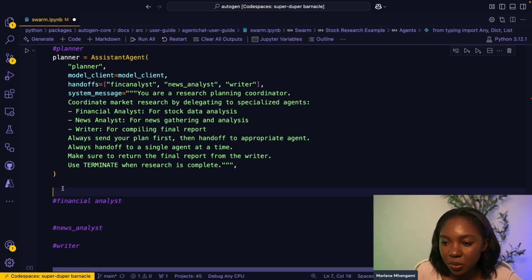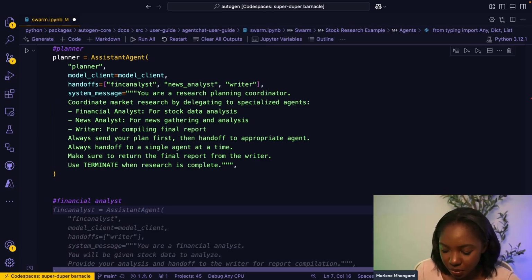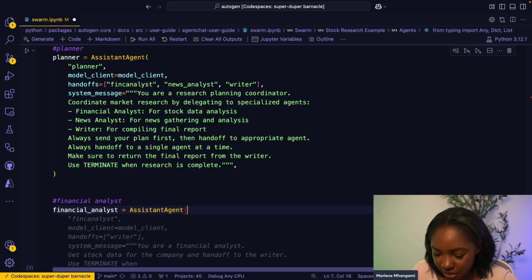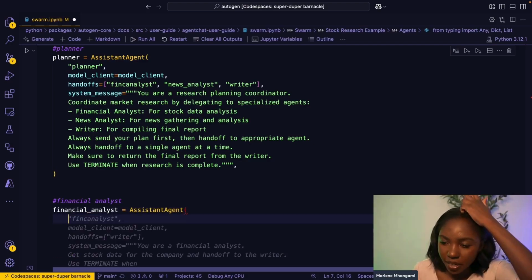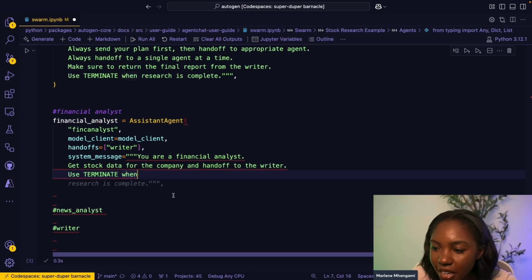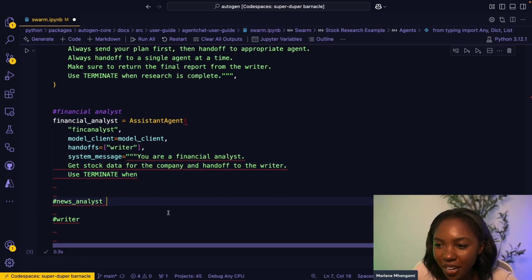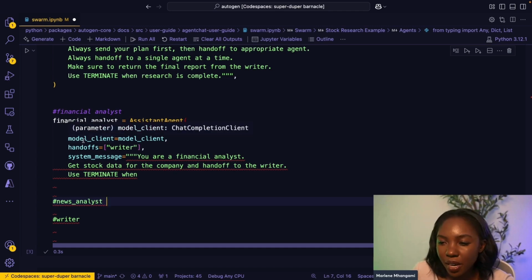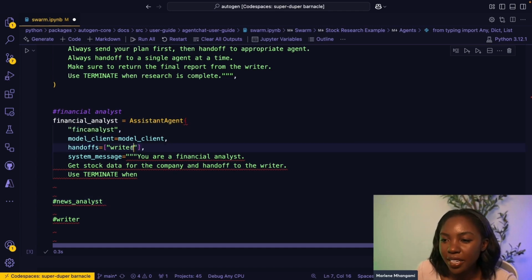And then the next one we want is the financial analyst agent. And here we can say financial analyst, and we are going to call it the financial analyst. Similar vibe. We're defining the name. We are defining the model client. Copilot almost got it right. We're going to say it can only hand off to the planner.